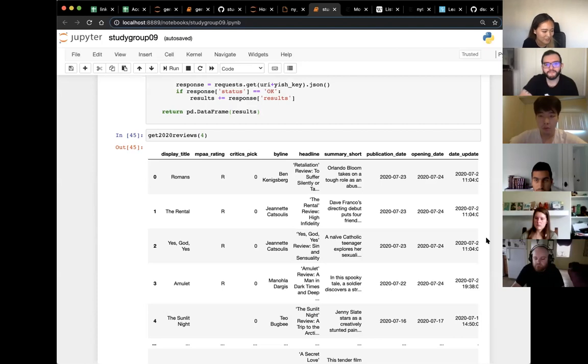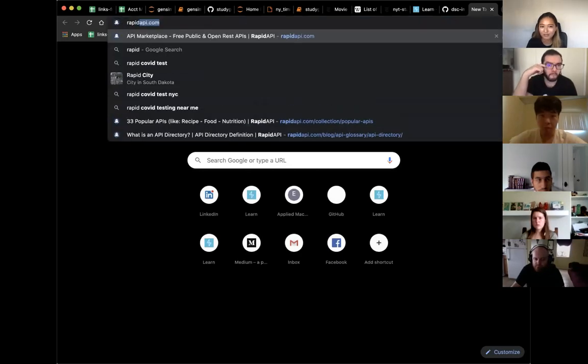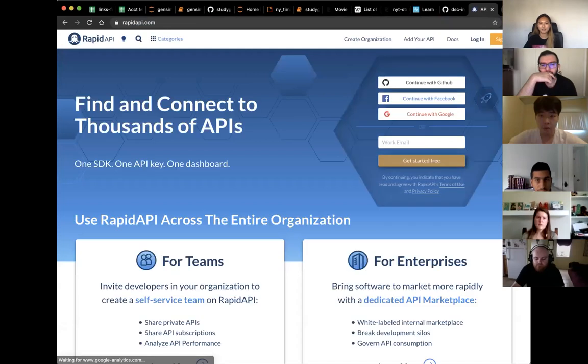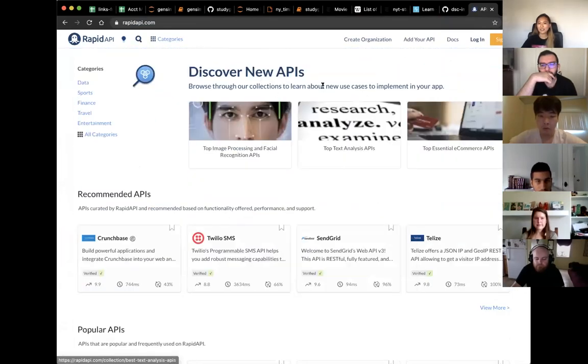What other fun APIs? Pretty much anything you want. There's a website called, I think, Rapid API. So you'll probably take a look at this when you're trying to find inspiration for your project in the future and need to find your own data. But Rapid API, if it would load, lets you discover a bunch of APIs.